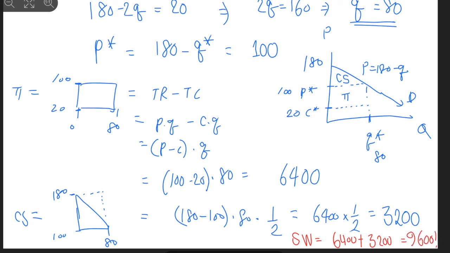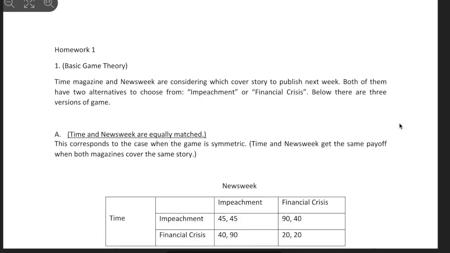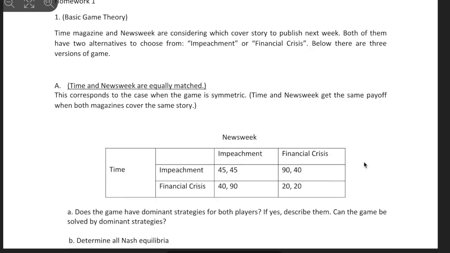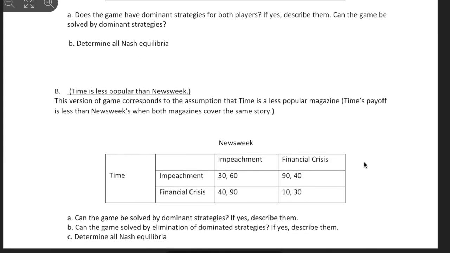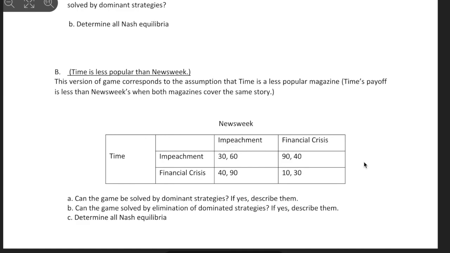9,600. Okay, so that was all I have prepared for the chapter 1 and 2 review, right? So when you have time, try to do it one more time by yourself, and you'll have a very clear understanding of what we have covered in chapters 1 and 2.